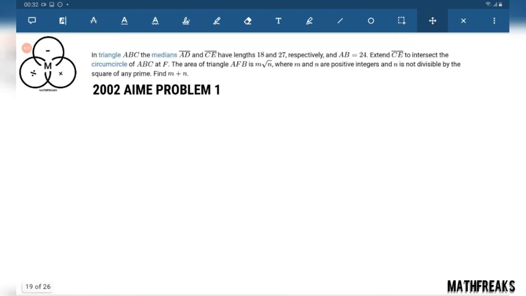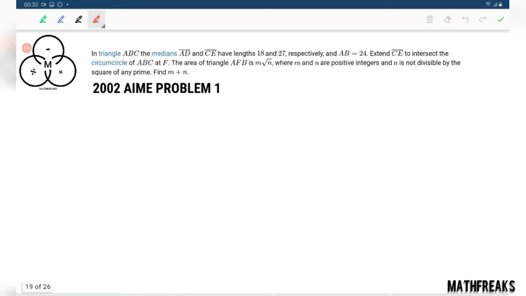Now we are going for a beautiful problem. Definitely the credit goes to AoPS for such beautiful problems, and the Mathematical Association of America. AIME's full form is American Invitational Mathematics Examination. In triangle ABC, the medians AD and CE have lengths 18 and 27 respectively. AB equals 24. Extend CE to intersect the circumcircle of triangle ABC at F. The area of triangle AFB is m root n, where m and n are positive integers and n is not divisible by the square of a prime. Find m plus n.